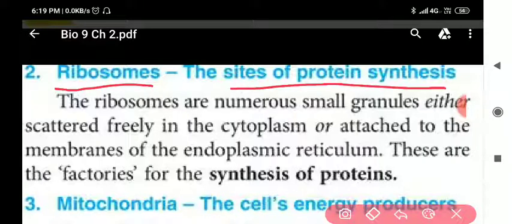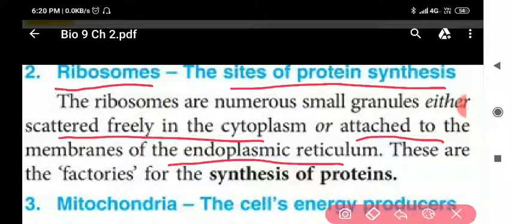So which are the site of protein synthesis? Ribosomes. Now my dear students, some of the ribosomes are scattered freely in the cytoplasm and some are attached to the endoplasmic reticulum. Clear?